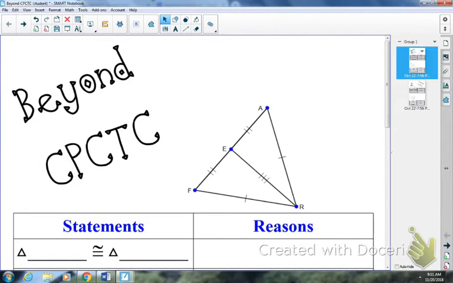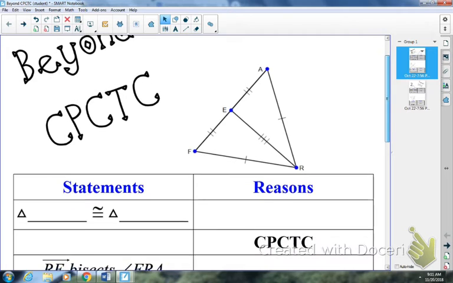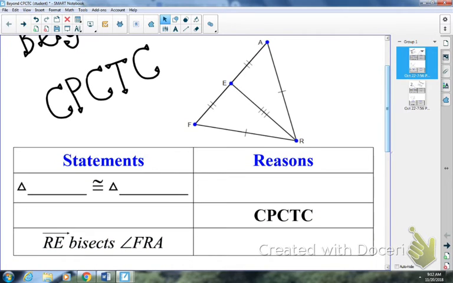Beyond CPCTC. Whereas yesterday we did the CPCTC step, this one, it makes sense I'm calling it beyond CPCTC, so we're going to take an additional step. This is something you're probably going to have to refer back to in your notes when you're doing today's worksheets. When we're done today, you should have enough time to trim it down and attach it to the next 2 pages. Really today you need to focus on just listening, because it's not as obvious as yesterday's.